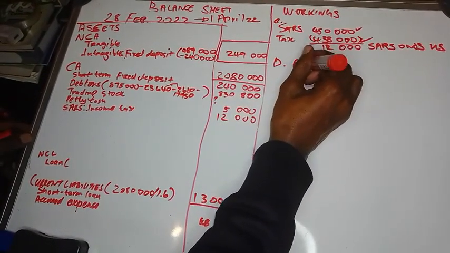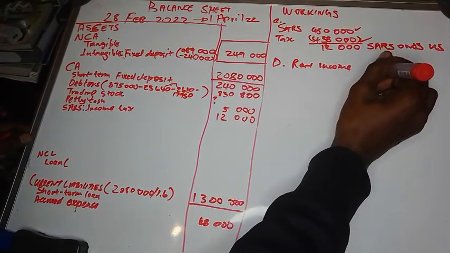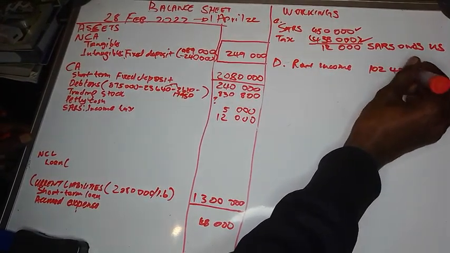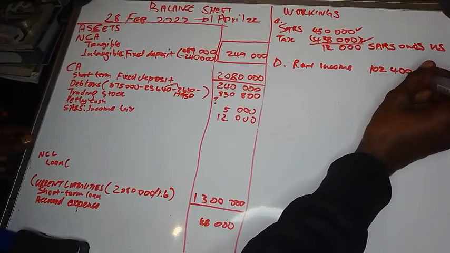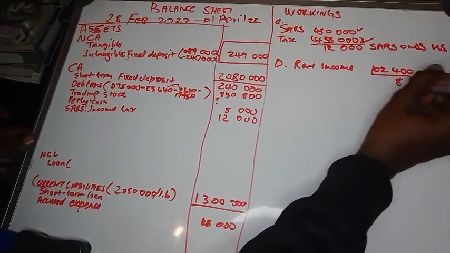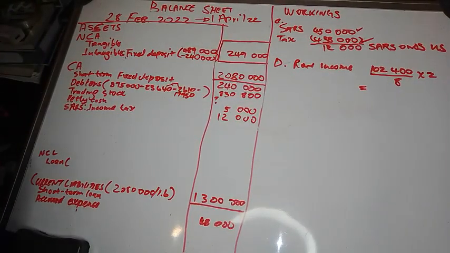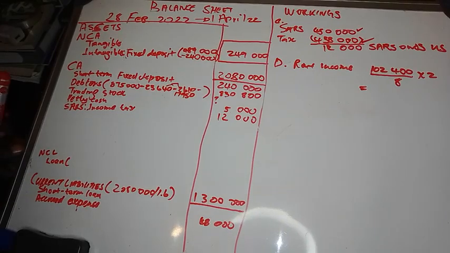Rent income was 102,400. So we divide that amount by 8 and then multiply by 2, because we want it for 2 months. So we say 102,400 divided by 8. The rent for 1 month is 12,800.